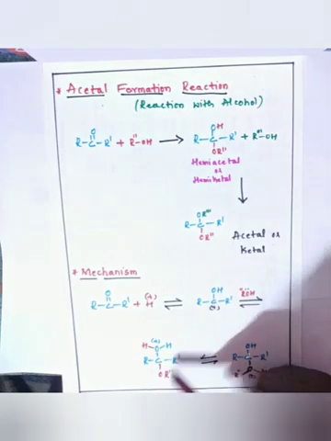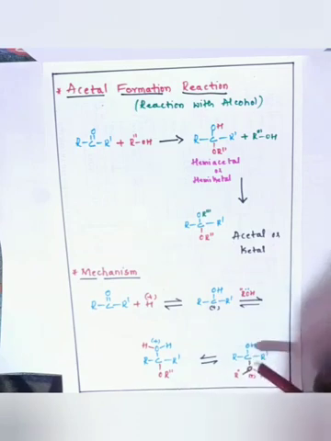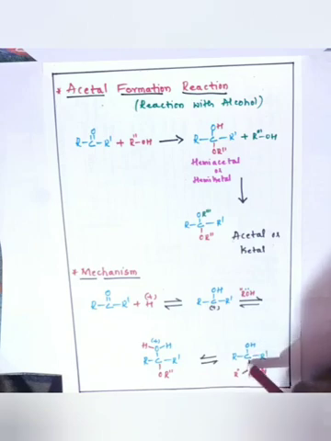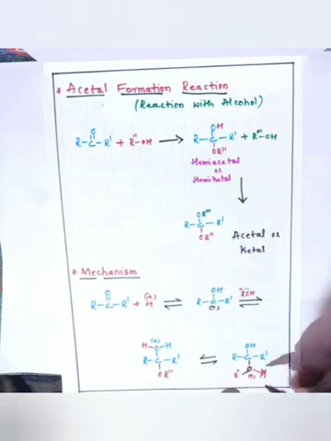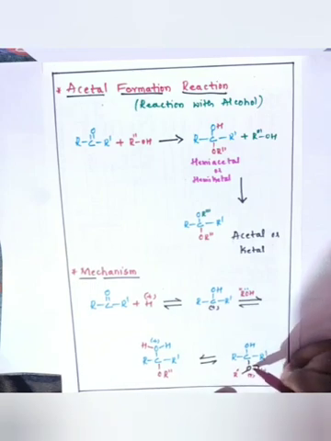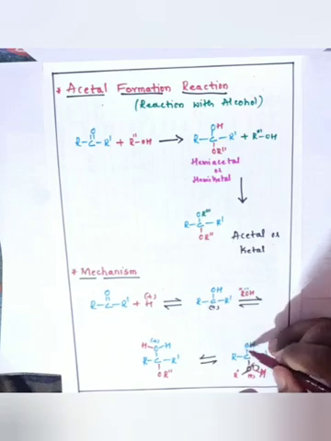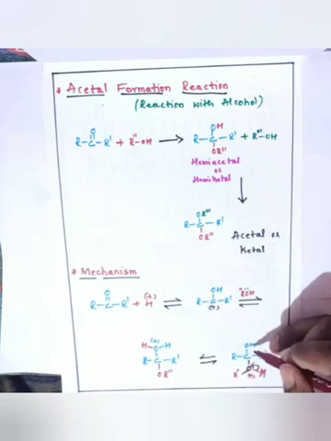In the further reaction, this oxygen eliminates the bonded hydrogen as H plus. That H plus attacks another OH group present in that molecule.